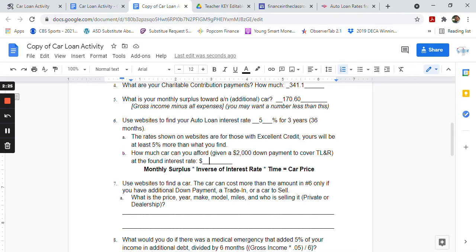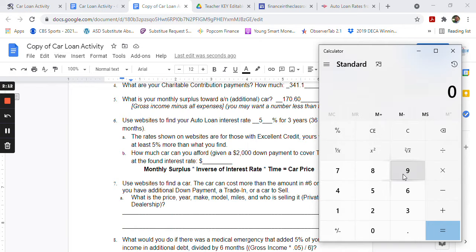Okay, so now down here on 6B, I need to do the math to determine how much auto loan I can afford at $160 or $170 a month. So I'm going to pull up my calculator, and I'm going to type in my monthly surplus. And again, I wouldn't recommend you actually do the 170. I've changed this number to like 150 or 140, something less than your total surplus, but we'll go ahead and roll with that. And then I need to multiply this by the inverse of my interest rate.